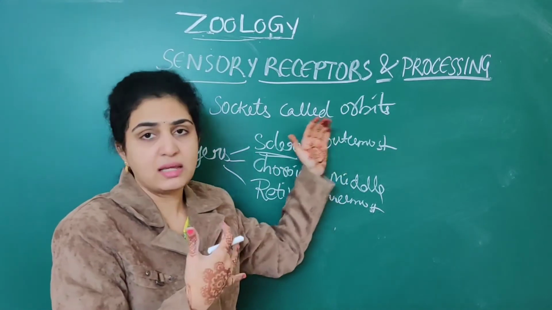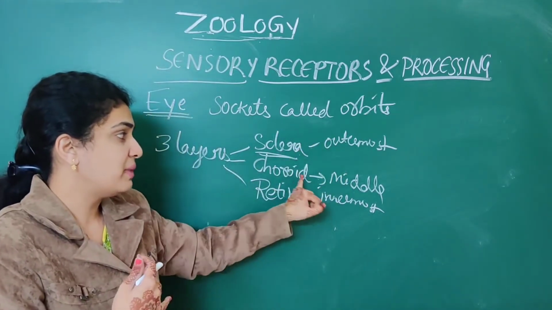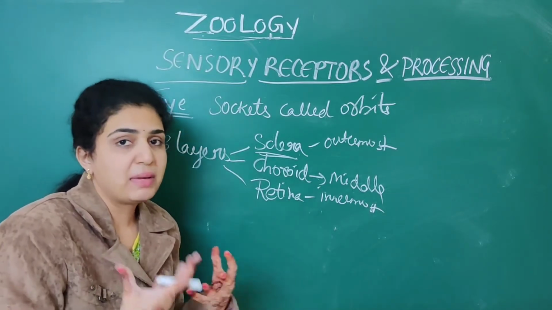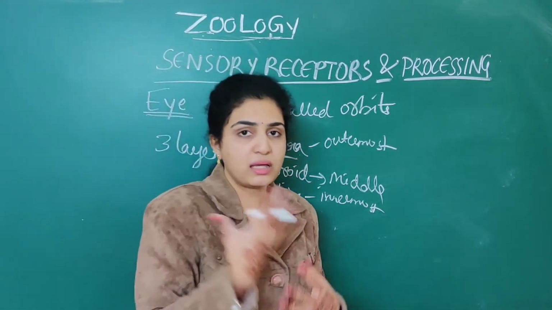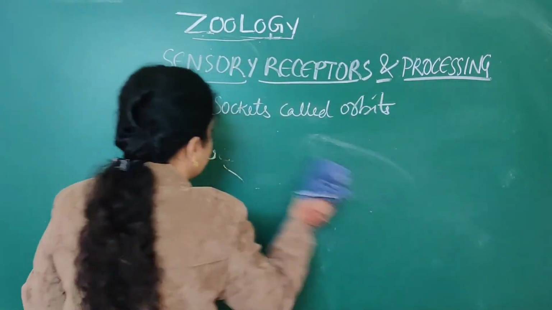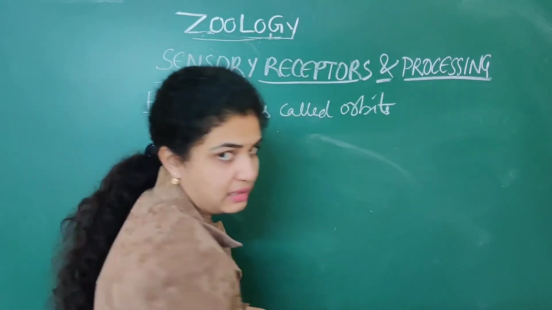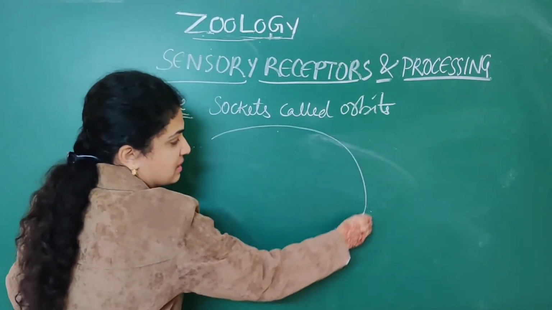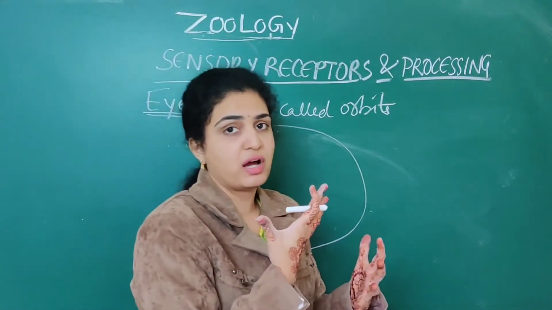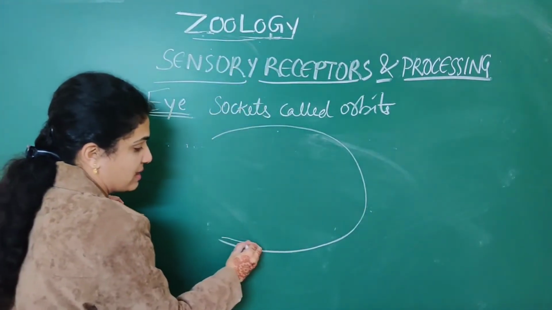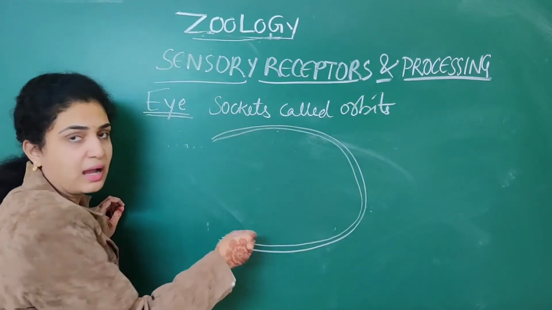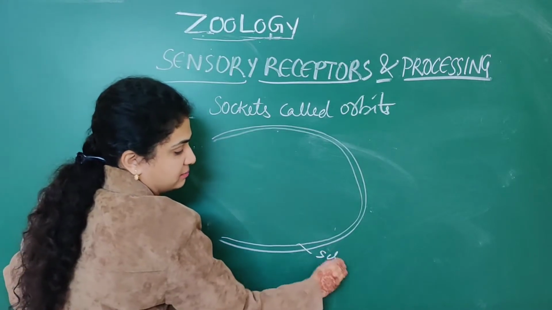What is the outermost layer? Outermost layer is sclera, middle layer is choroid, innermost layer is retina. I will depict it in a diagram so you can easily remember. Suppose this is an eye, a cross section of the eye. This is called the sclera, the outermost layer.